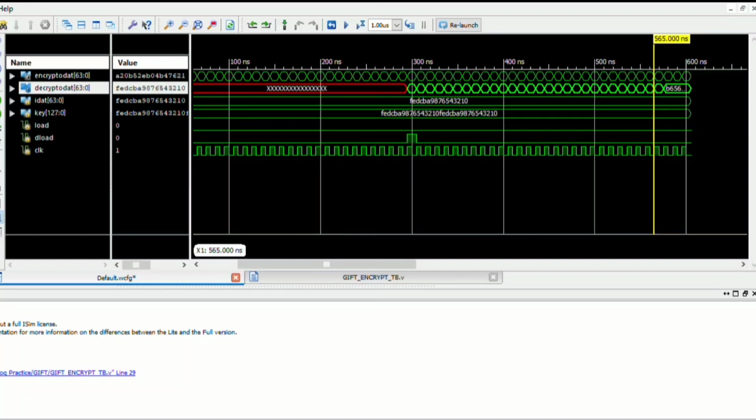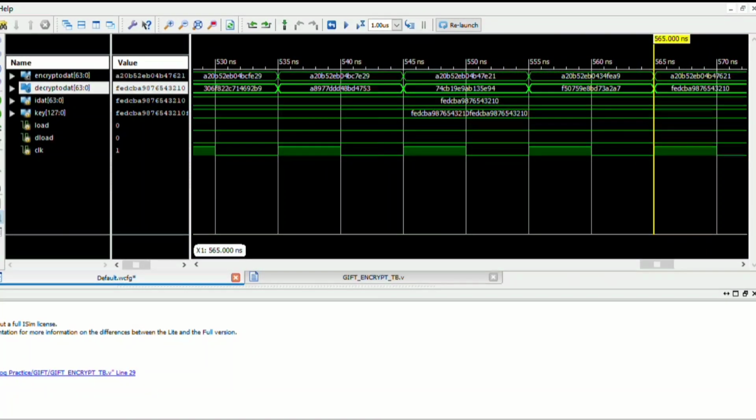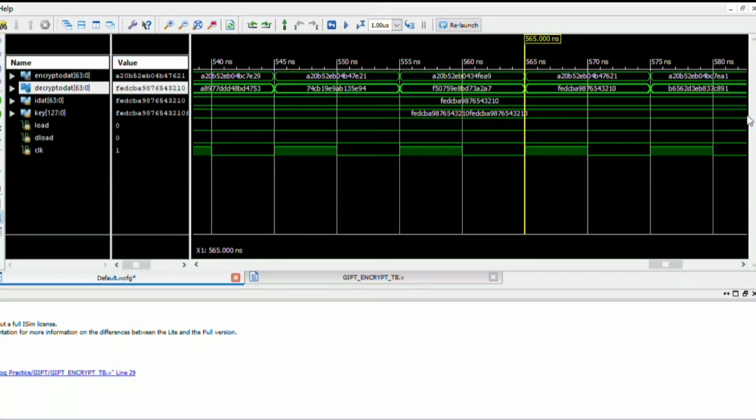where it is decrypted into its original form again, as shown here. After 28 rounds of decryption, we get the data which was inputted as FEDCBA9876543210. Thank you for joining this presentation. I hope you enjoyed and understood the concept that we tried to implement in this capstone project.